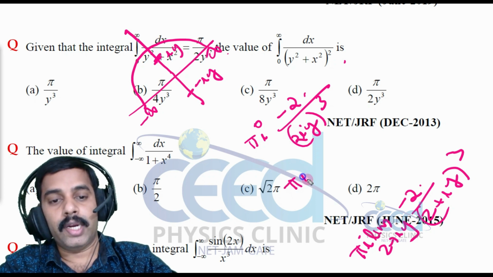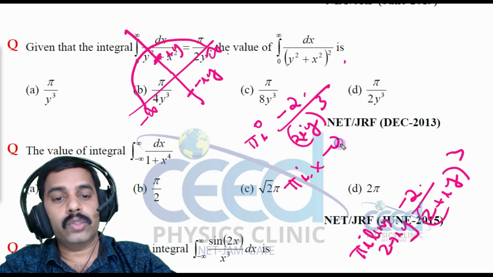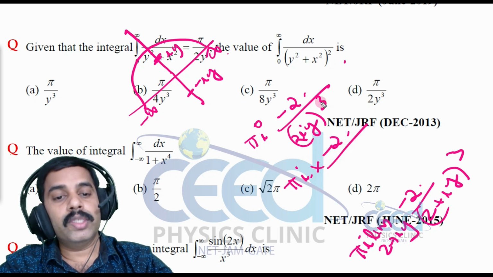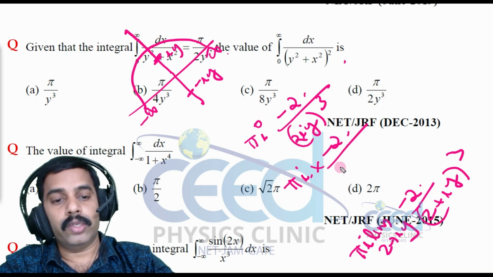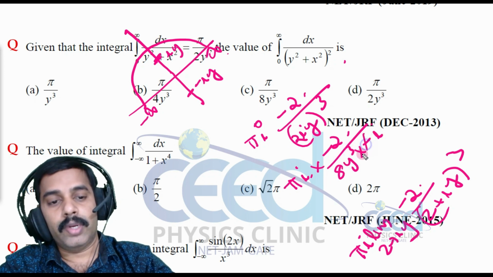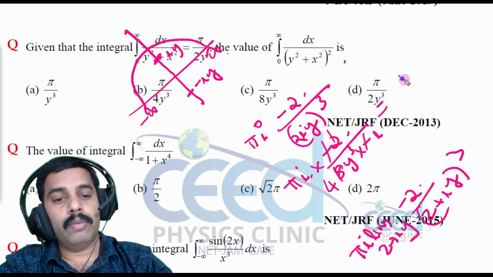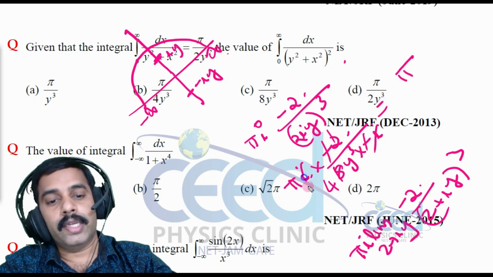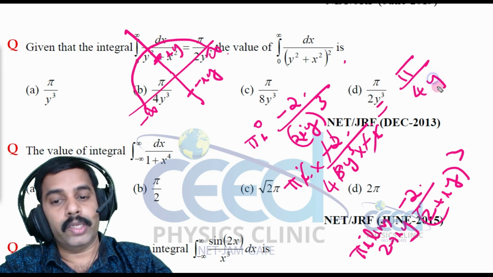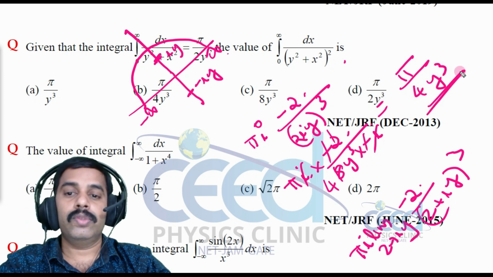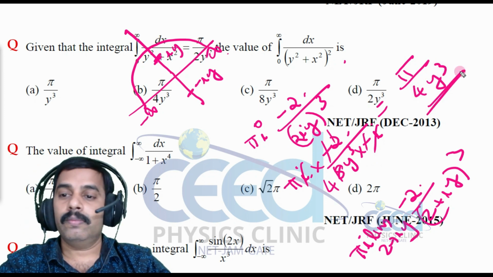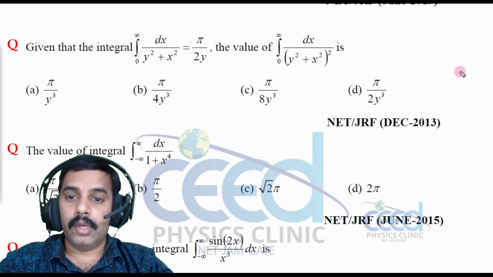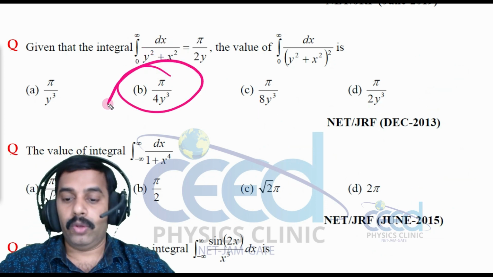That is pi i into minus 2 divided by i cube, which is minus i, times 8y cube. So 8y cube into minus i. Minus minus cancel, 2 and 8 cancel, so pi by i cancel, so pi by 4y cube. So which one is the answer? Answer is B, right? Pi by 4y cube.